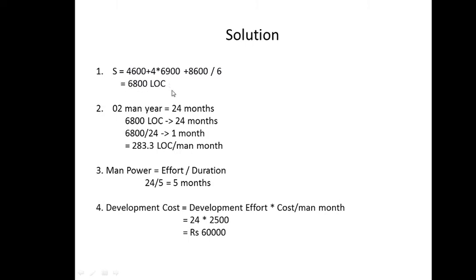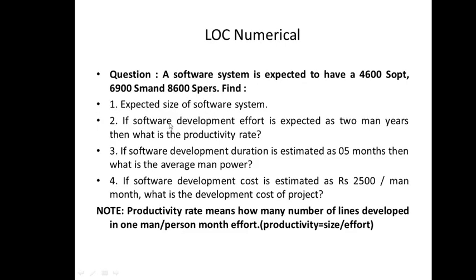In the question, maybe this value is directly given and not given in the set of these three. So it could be directly given also. So size is estimated using this. Second is, if software development effort is expected as 2 man years, then what is the productivity rate? First of all, what do you mean by productivity? It is simply size upon effort. So size we have calculated, we have to identify the effort.